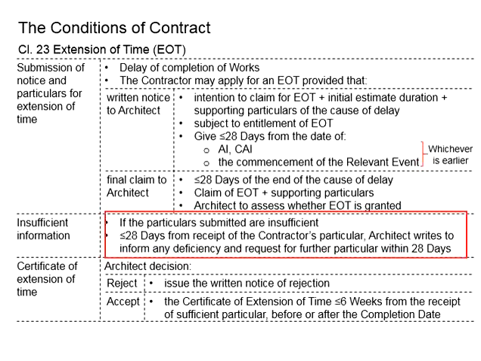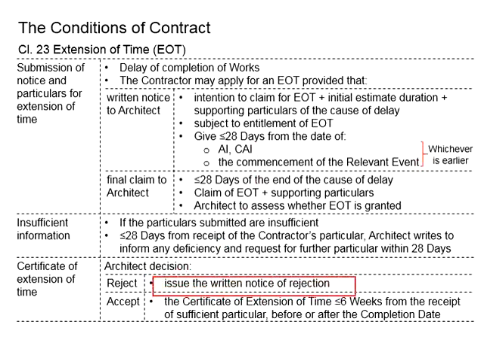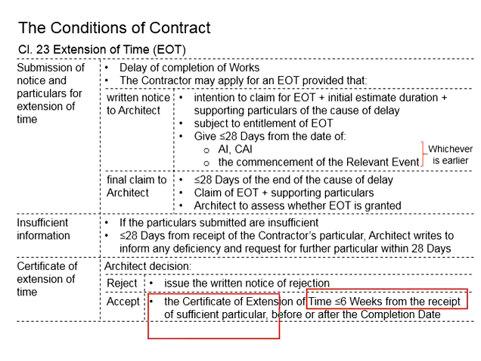Once all the particulars are sufficient, the architect will need to decide whether to grant or reject the EOT. In the case that the EOT application is rejected, the architect will need to issue a written notice of rejection. In the case that the application of EOT is accepted, the certificate of extension of time will be issued within 6 weeks from the receipt of the sufficient particulars, before or after the completion date.